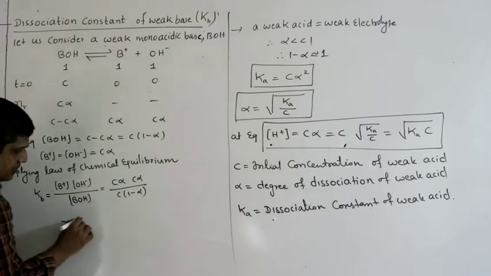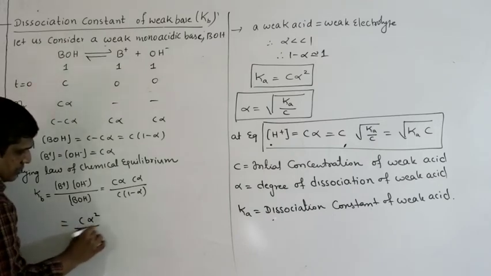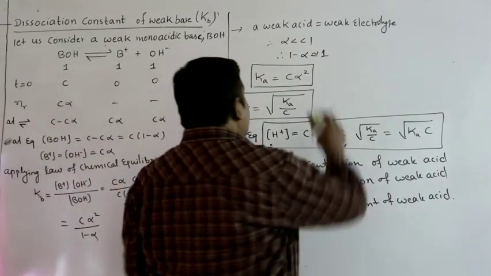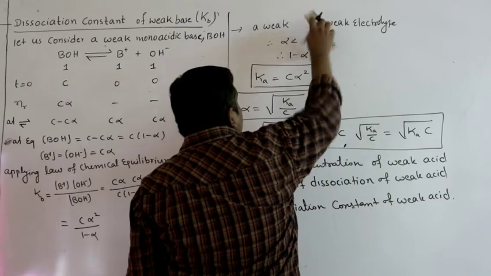So we can further simplify C. Here a weak base is a weak electrolyte.